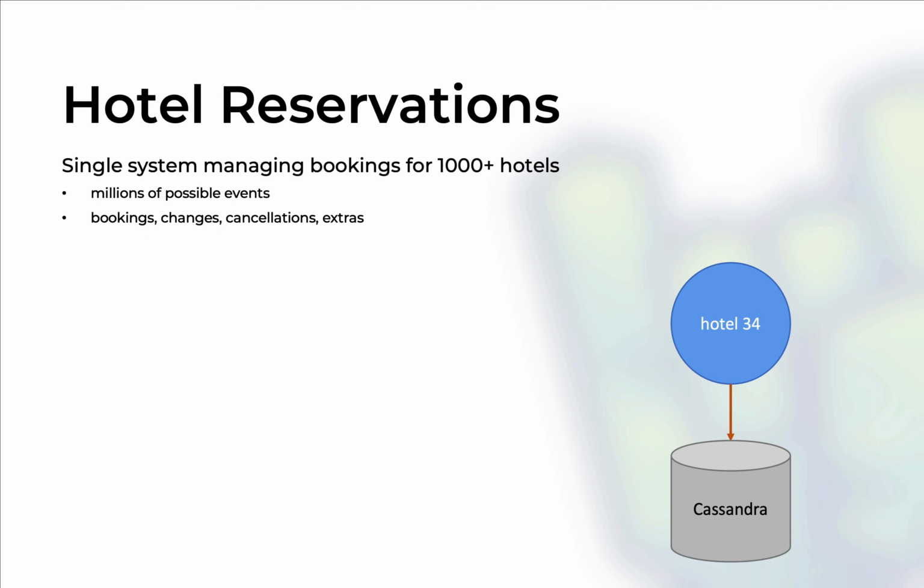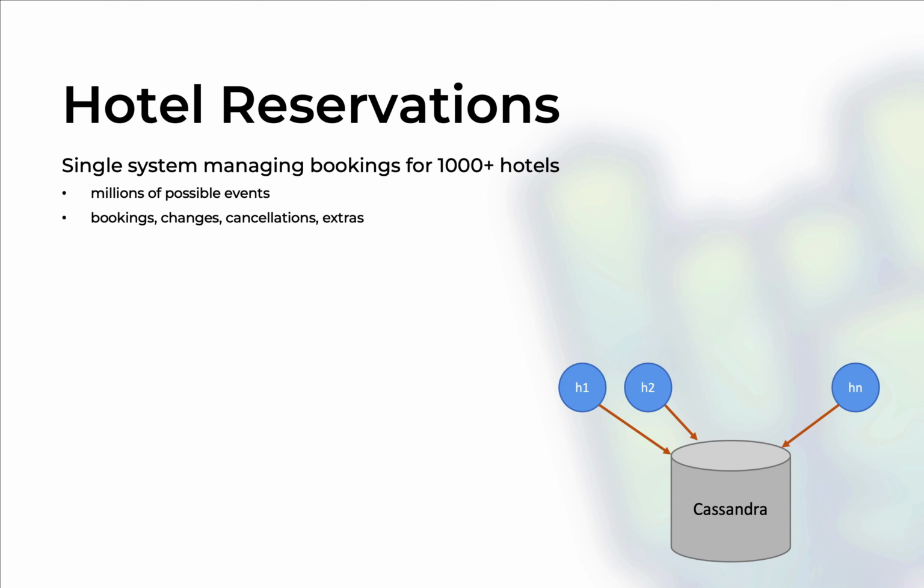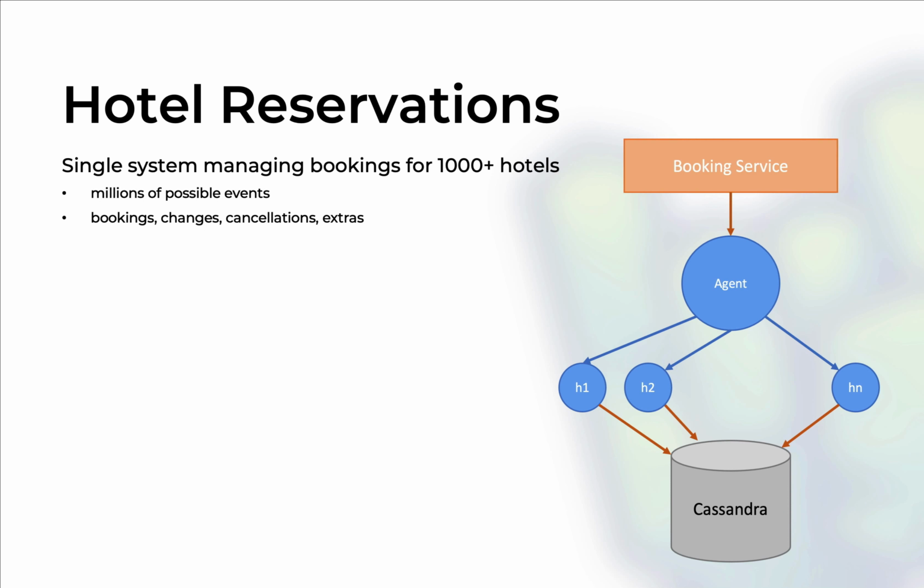Each hotel actor will be a persistent actor, and we're going to implement event sourcing on that. Obviously, we're going to manage many hotels, up to 1,000 or even more than that, and we are going to manage all these hotel actors by some sort of centralized agent, which will in turn receive requests by some sort of front-facing API or application which manages bookings. This front-facing API is not really that interesting for our CQRS demo, so we will leave that aside, but I'm going to leave that to you as an exercise if you want to expose that. This is the write side.